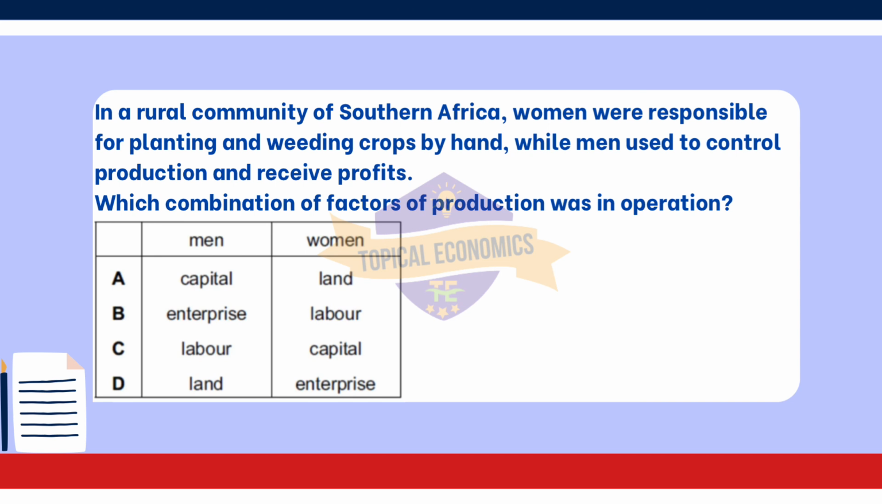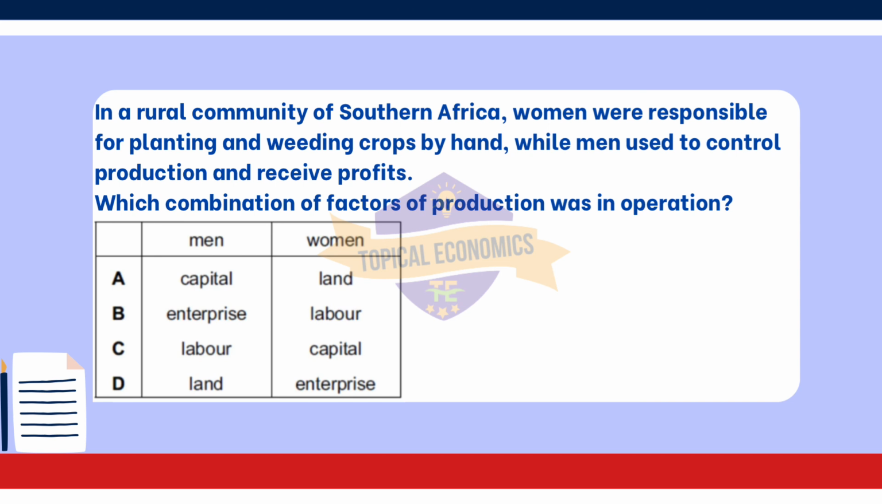In a rural community of southern Africa, women were responsible for planting and weeding crops by hand, while men used to control production and receive profits. Which combination of factors of production was in operation? This question is from year 2015 October-November version 2 paper. The correct answer for this question is option B.